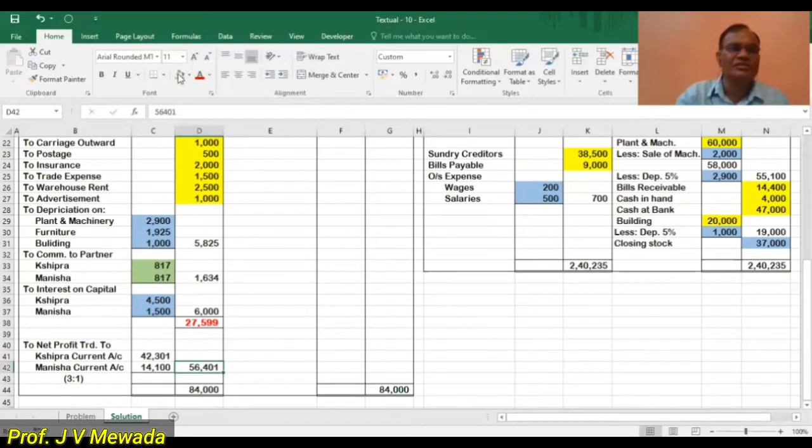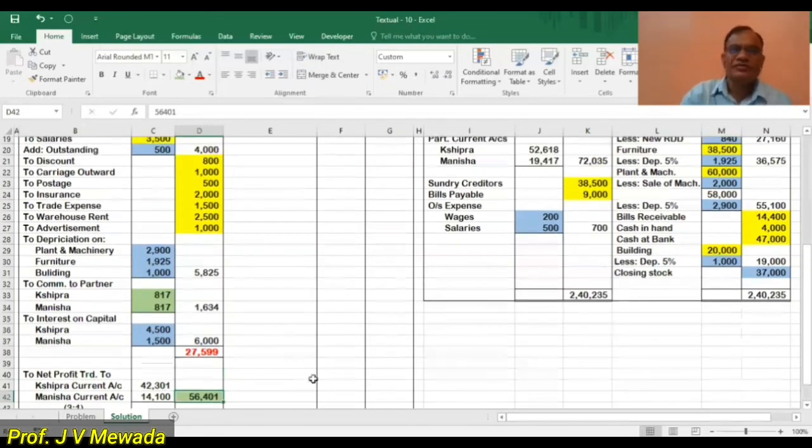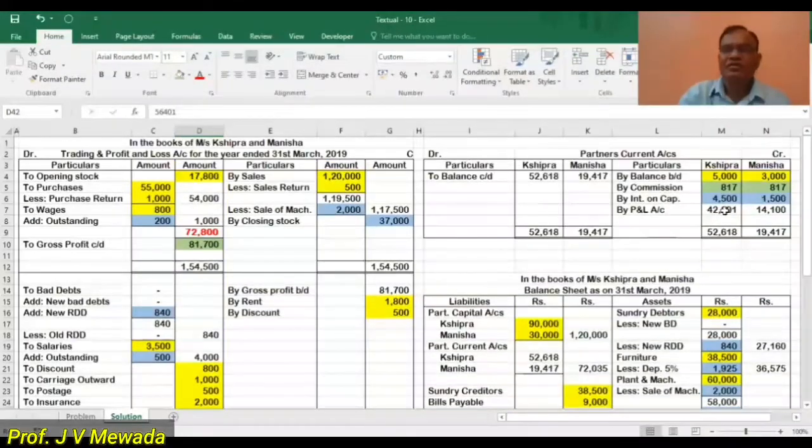So our net profit is 56,401, which is to be distributed between the partners in the ratio of 3:1. Okay. So it is coming to a fraction, 1 rupee we are giving to Shipra. Okay. So now we'll transfer this profit to the current account for Shipra and for Manisha. 42,301 is the profit for one and 14,100 is the other profit.